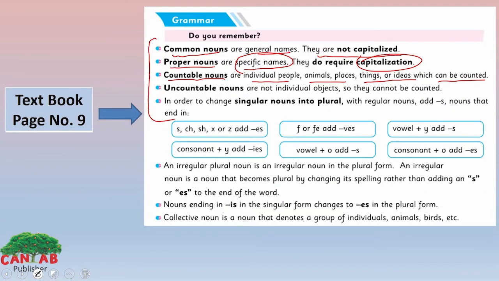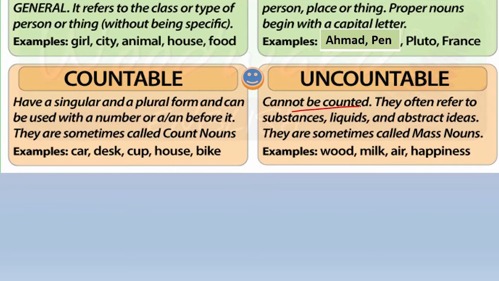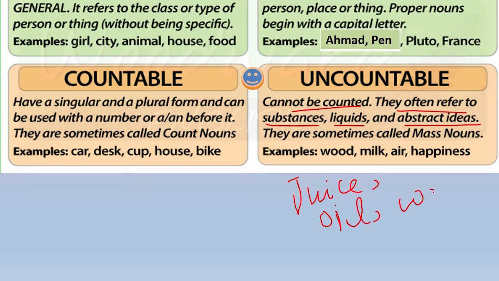Now look at the uncountable nouns here. Uncountable nouns are not individual objects, so they cannot be counted. Look at the examples and definition. Uncountable nouns cannot be counted. They often refer to substances, liquids and abstract ideas, like juice, oil, water, rice.